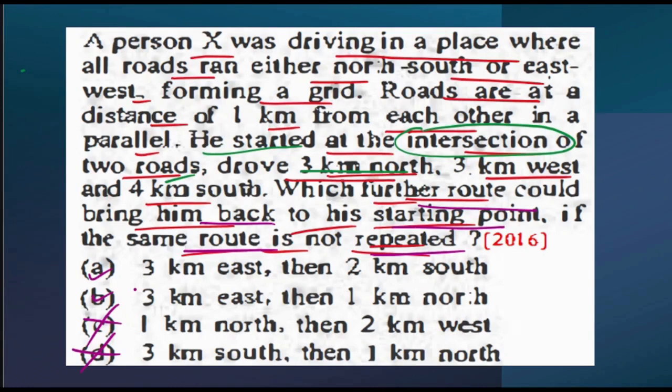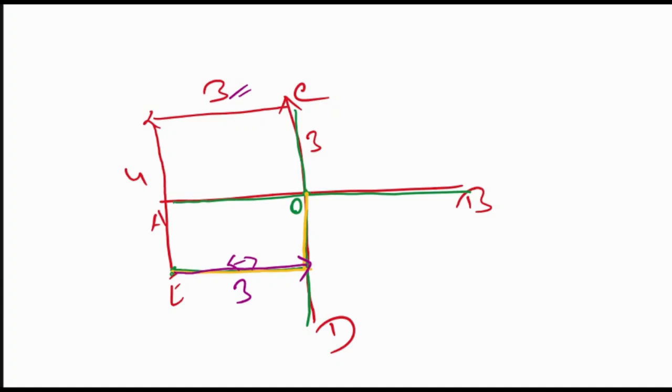Now we are stuck with the first two options, that is 3 kilometer east and 3 kilometer east, option A and option B. Now where did he go next? He is going in this particular direction. How much has he traveled? This entire thing is 4 kilometer. Out of this 4 kilometer, if this is my 3 kilometer, then this will be my 1 kilometer.